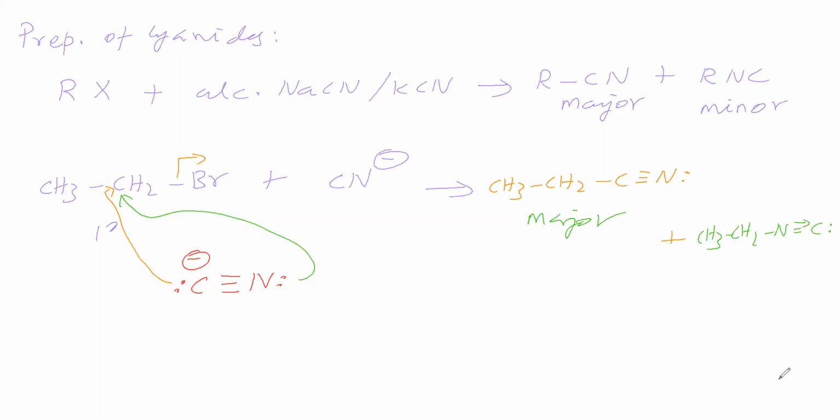Okay. Next, we will take a secondary alkyl halide, CH3, CH, Br, CH3. This secondary alkyl halide will give what product, we will see. Now we have taken a secondary alkyl halide.